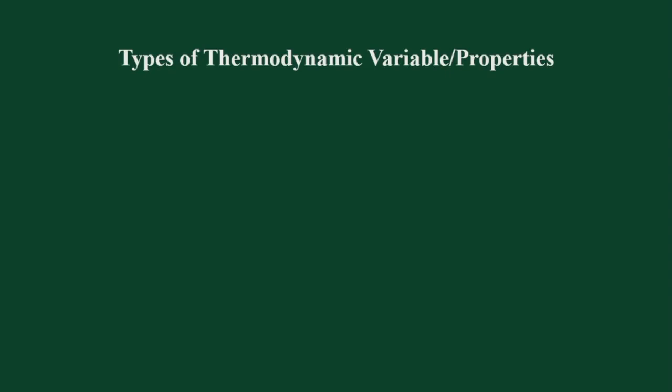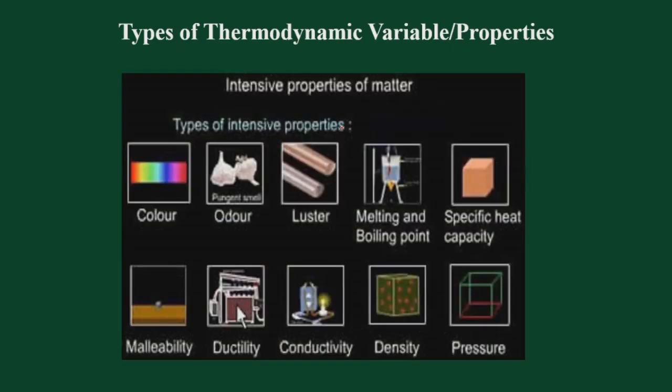In this video, we are going to learn about thermodynamic variables or thermodynamic properties. All the observable properties of a thermodynamic system like the pressure, the volume, temperature, etc. can be divided into two types. One is the intensive variables and the second one is the extensive properties or extensive variables. So let us first see what is meant by the intensive property or the intensive variables.